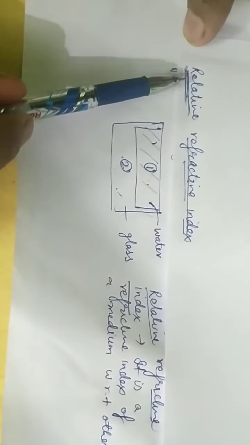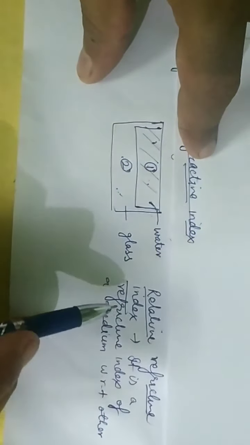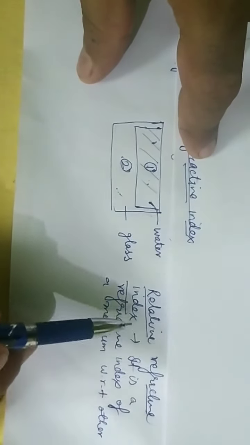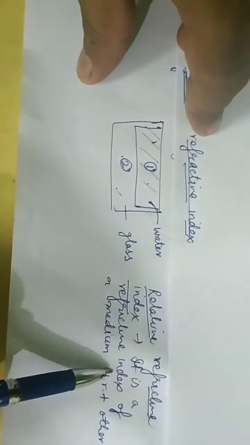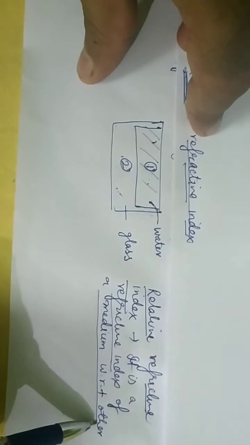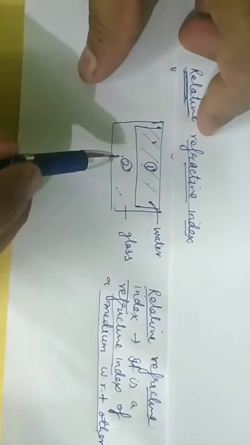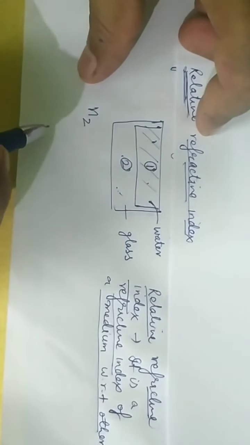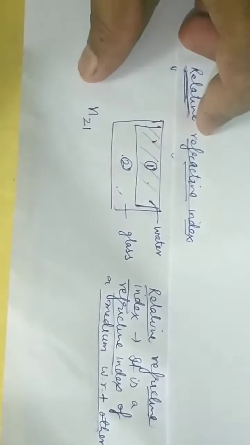So basically, relative refractive index is nothing but the refractive index of a particular medium with respect to the other. Suppose here I want to find out the refractive index of 2 with respect to the first one. So I will write here n21.